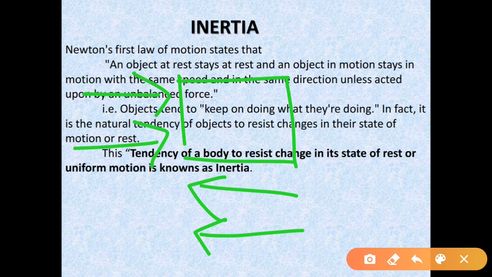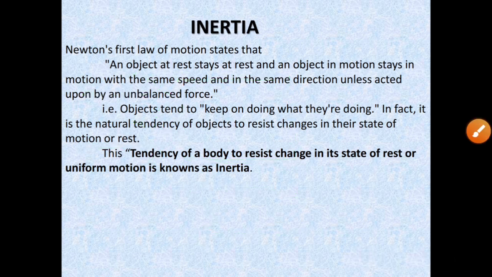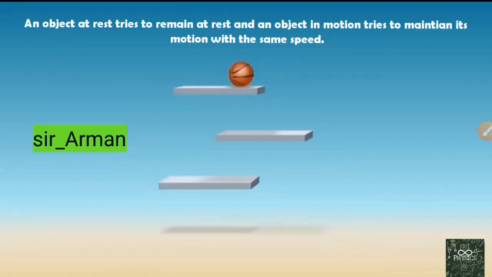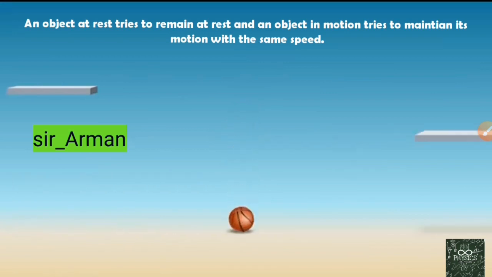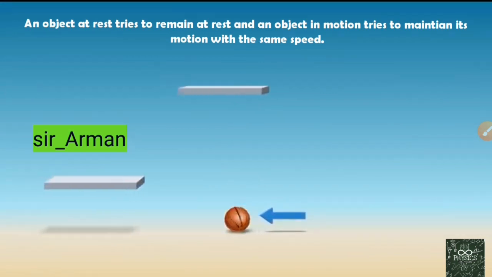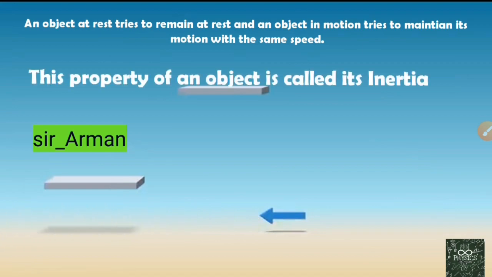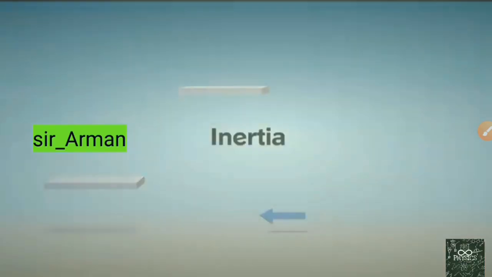That is the capacity, the ability, the tendency of a body to resist the change in its state of rest or uniform motion is known as its inertia. So we can say that the body is trying to maintain its state of rest or state of uniform motion due to inertia. Here you can observe this, right? The ball will move with the same speed unless an external force acts on it. So this property of an object is called its inertia.